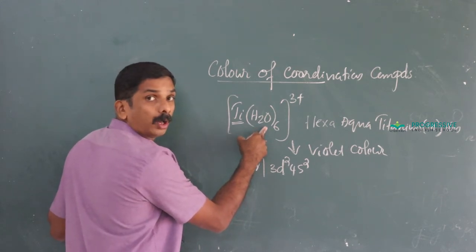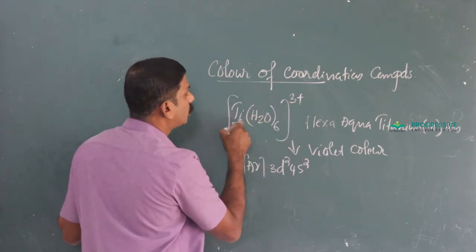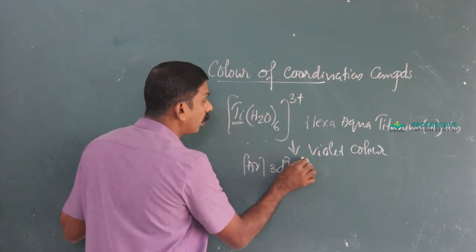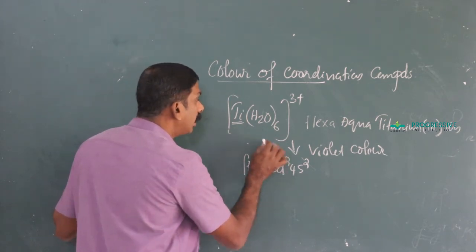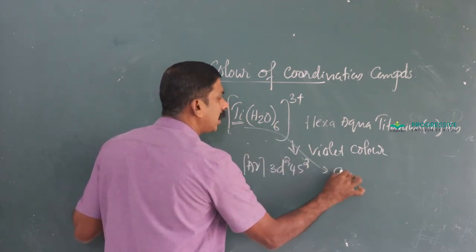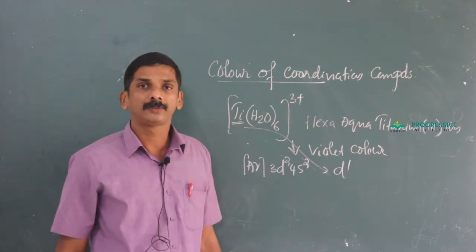Since aqua is a neutral ligand, the oxidation state is +3. Therefore, 2 electrons from s and 1 from d are lost. Then the number of d electrons in titanium in this complex is 1.